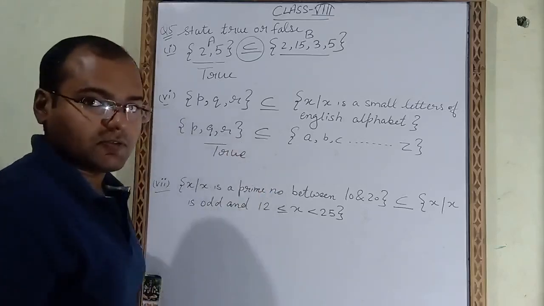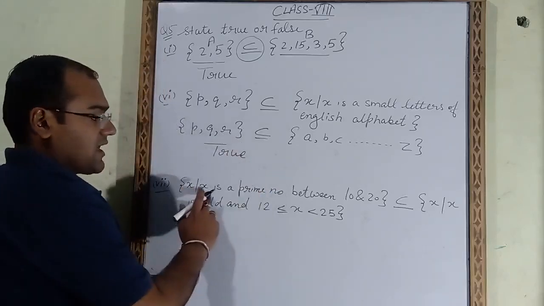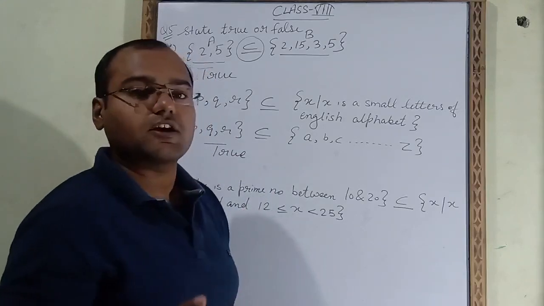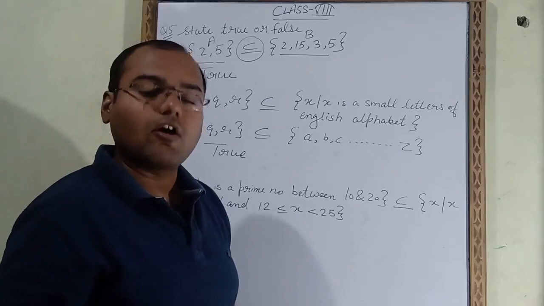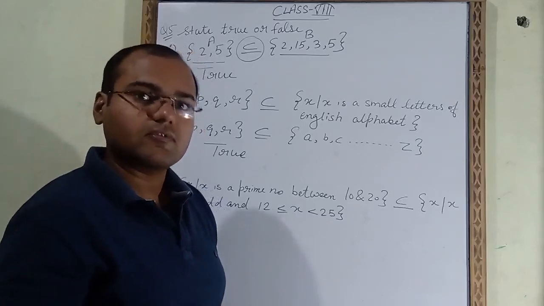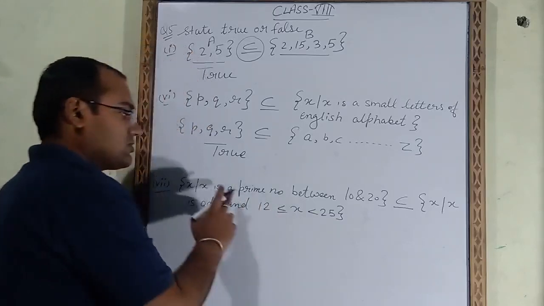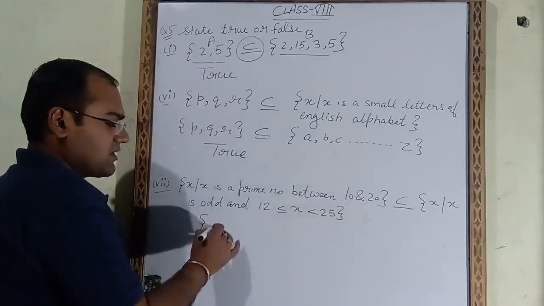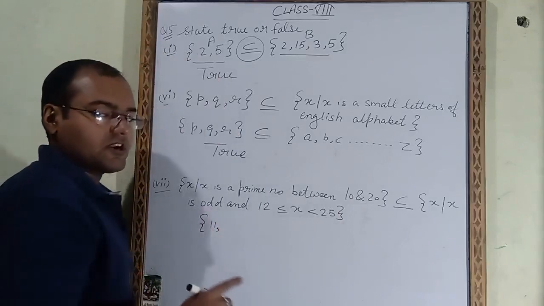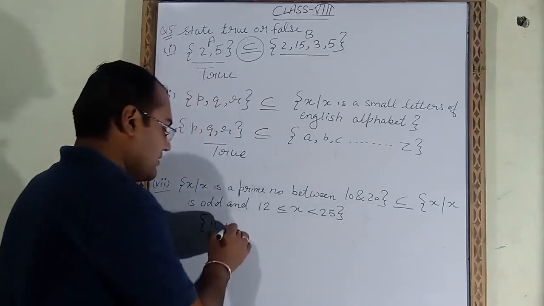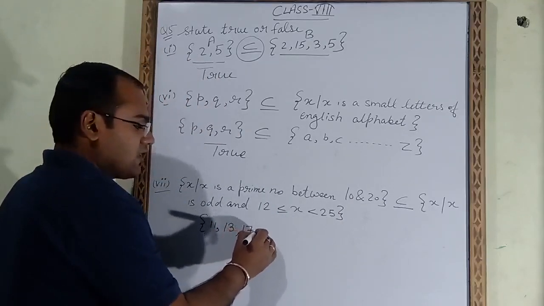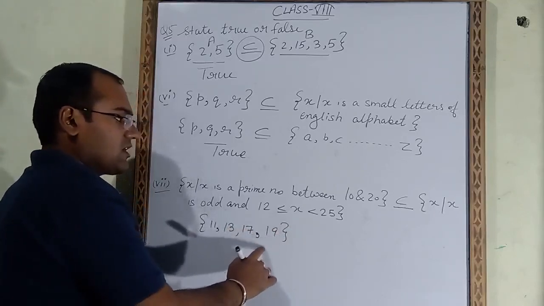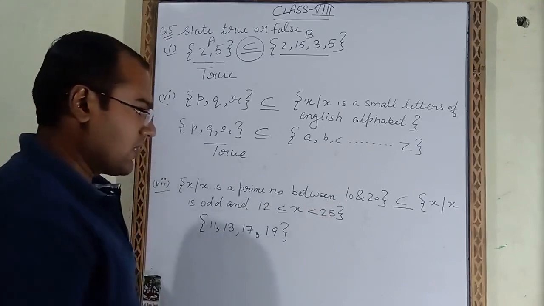Now 7th part. {x : x is a prime number}. We have to write prime numbers. Prime numbers are those which come only in the table of 1 or the table of itself. So we have to write prime numbers between 10 and 20. Prime numbers between 10 and 20: 11. 11 comes only in the table of 1 or itself. 13, 17, 19. These are the 4 prime numbers between 10 and 20.